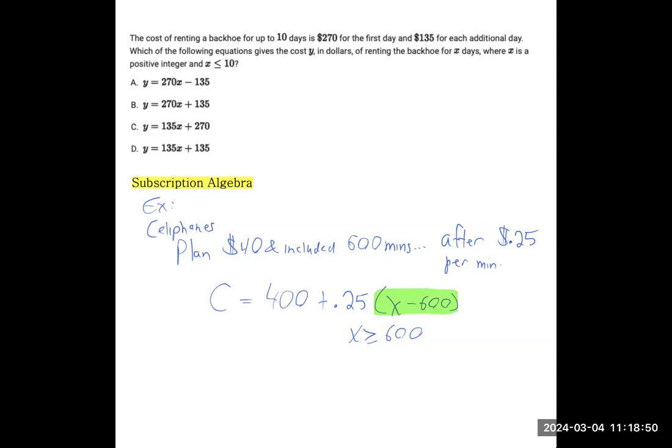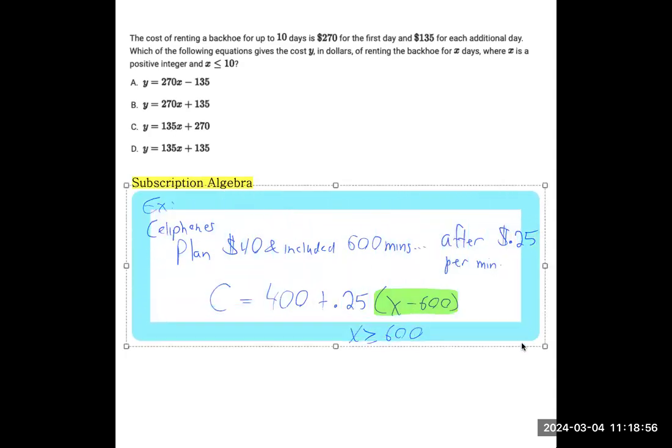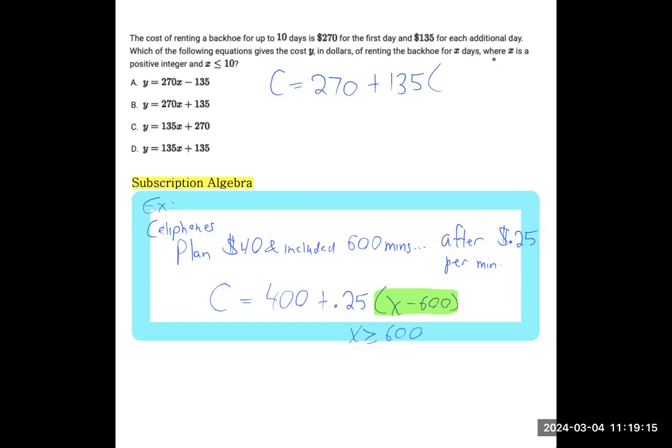So this is similar to writing a computer program where you write some code or some equation that just has some function, but once it's done perfectly, it works when you need it to work. So here, the cost of what we're paying for is $270. Now that includes 1 day, but we're going to be paying $135 for each additional day.